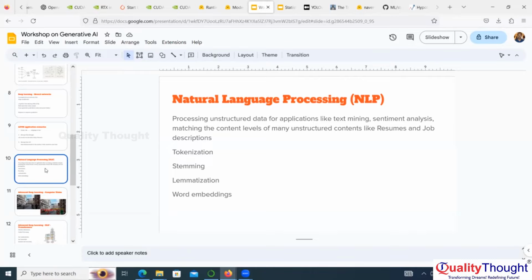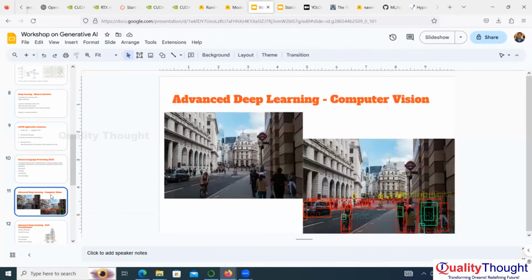Word embeddings. When we give a paragraph like this, it is going to give a list of vectors. Those vectors we are going to process in the algorithms. So this is the introduction about natural language processing. Now comes the deep learning models.